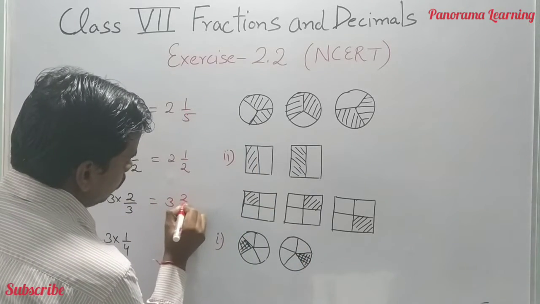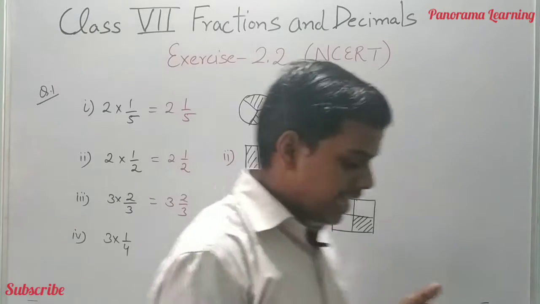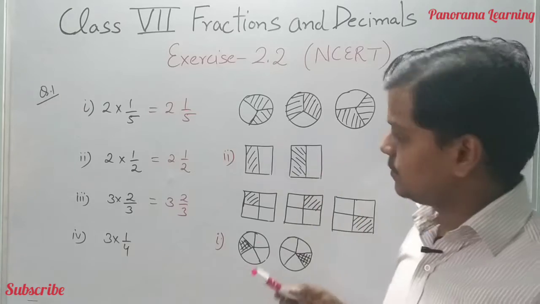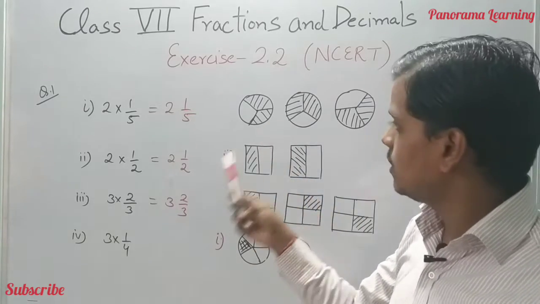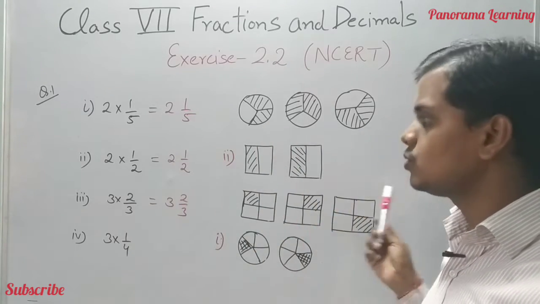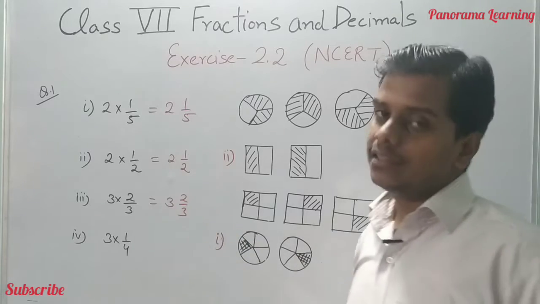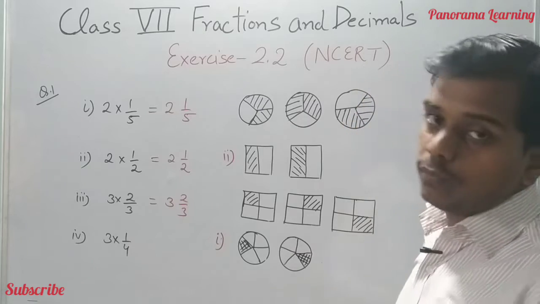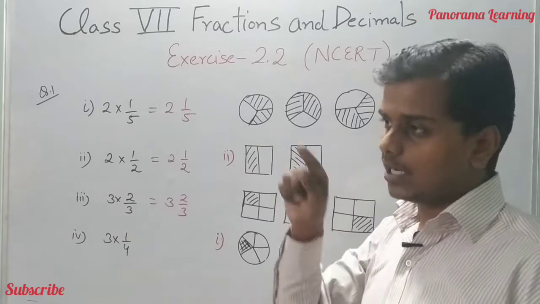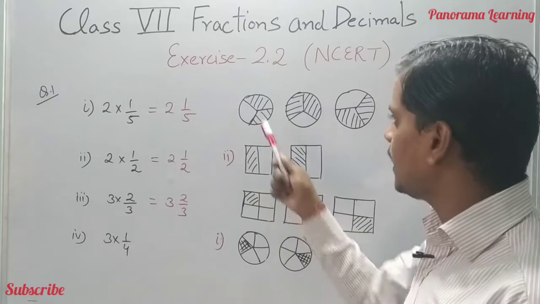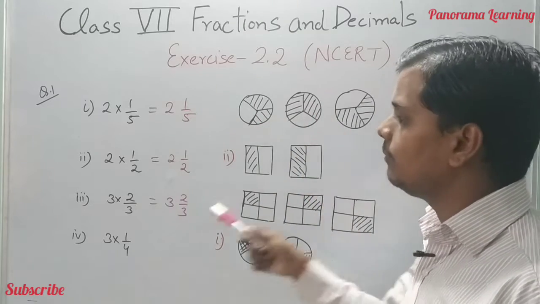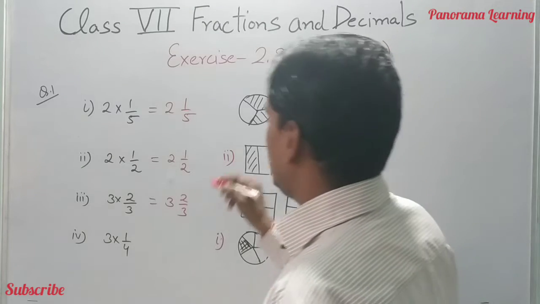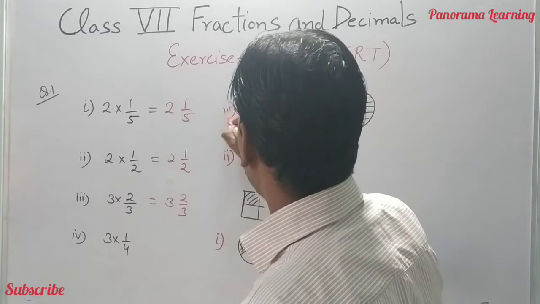this is 3 whole 2/3. So then we have to move to the figure which is having the 3 similar shapes. This is a possibility and this also is a possibility, but 2/3 is the fraction part which is given. So we have to move to the figure having the 3 parts. तो यहाँ तो 4 parts आ गए, यहाँ पर 3 parts हैं और 2 shaded हैं, तो 2/3 हो गया। तो this is the correct answer of 3 whole 2/3.